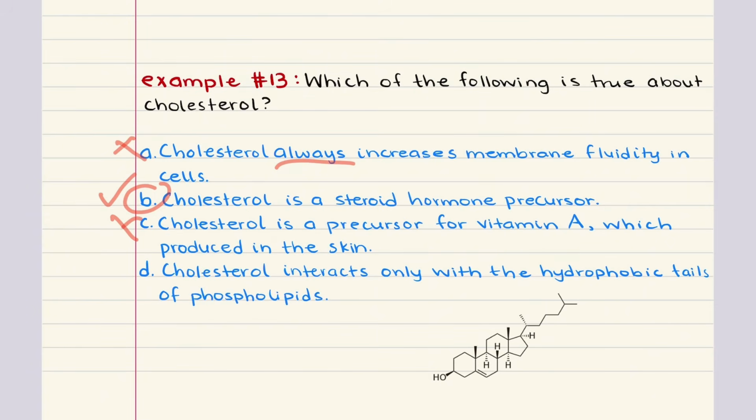D says cholesterol interacts only with the hydrophobic tails of phospholipids. This is also false. While cholesterol embeds itself among the hydrophobic tails, its hydroxyl group interacts with the polar head groups of phospholipids. So it spans both regions of the bilayer. So once again, the only true statement about cholesterol here is answer choice B.